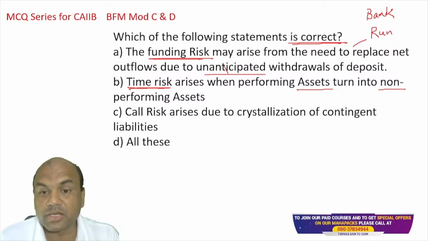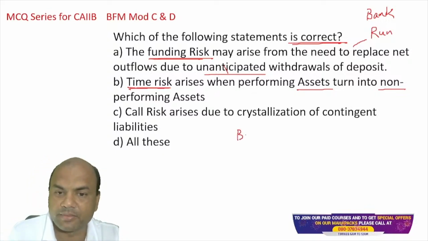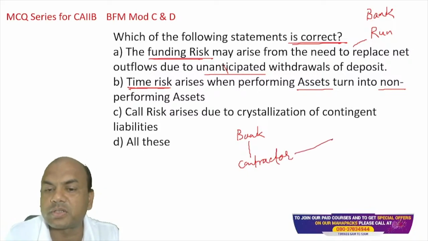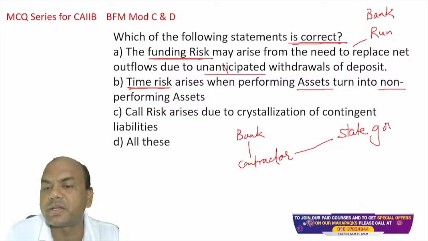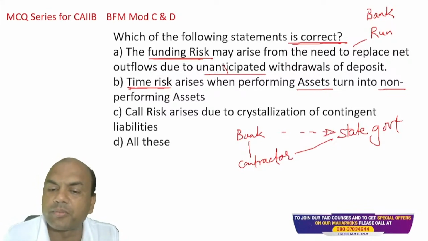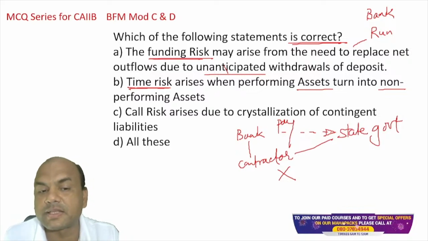Call risk arises due to crystallization of contingent liabilities. Just now we saw it, in the earlier question. If I give you a guarantee, let's say this is a bank. The bank has one customer, a contractor. Now this contractor wants a road contract from the state government. So the state government will ask for a guarantee, and the bank gives the guarantee. Now this contractor does not build the road, does not perform. Then the state government will ask the bank for payment, so the bank will have to pay. This is known as crystallization.